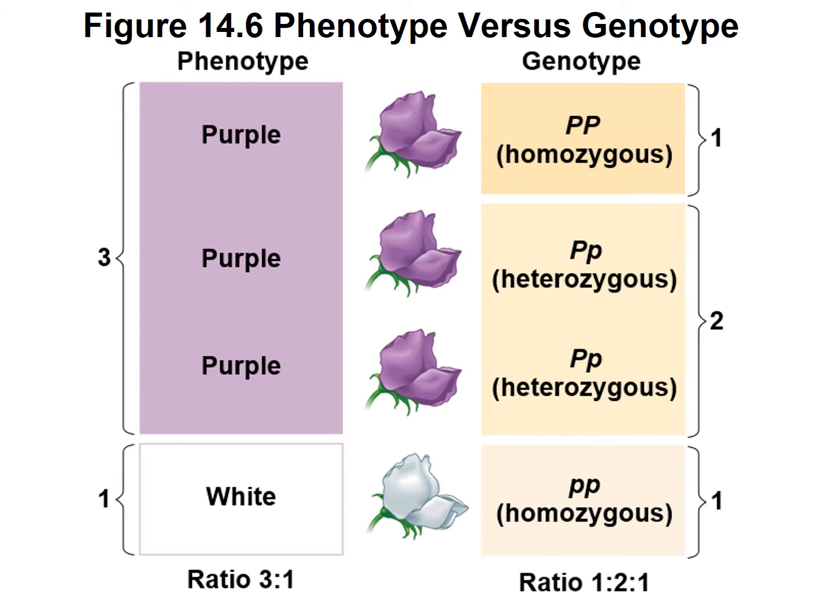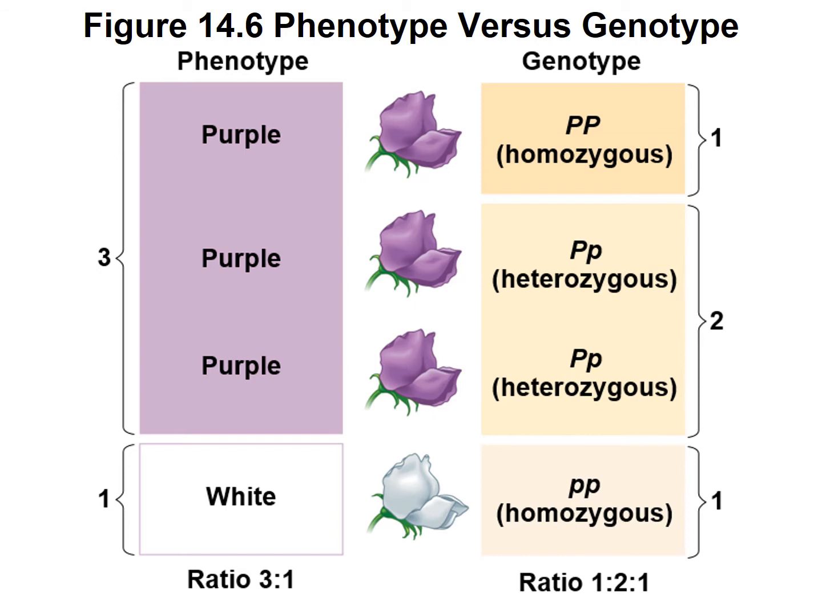So on the left we have phenotypes. We have purple and white. If we look at that F2 generation, we have on average 3 purple for every white. So the ratio for phenotype would be 3 purple to 1 white.